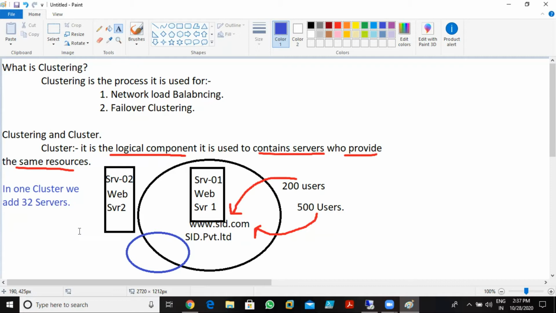Clustering is the process. After creating the cluster, we need to define the clustering services. Like what services do we need? We need load balancing, network load balancing, or we can go for failover clustering. Understood? Okay.